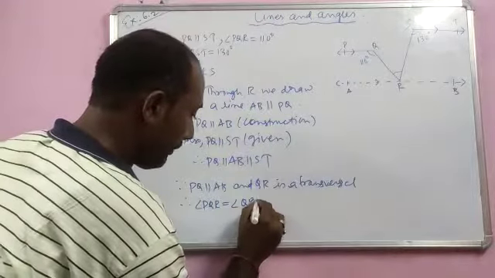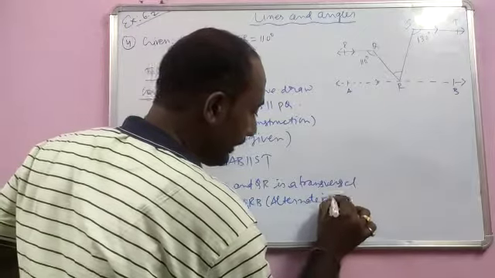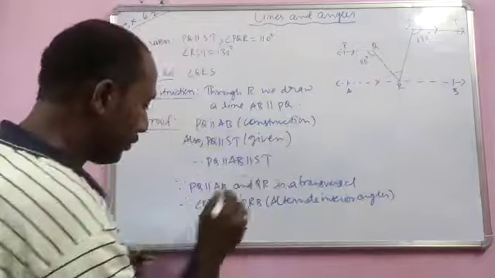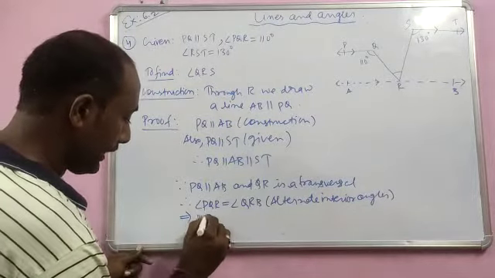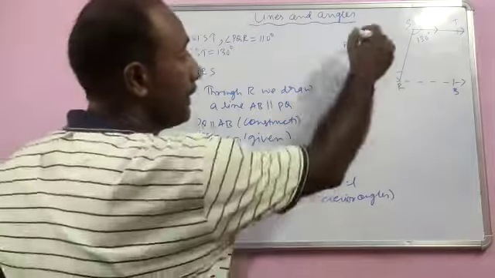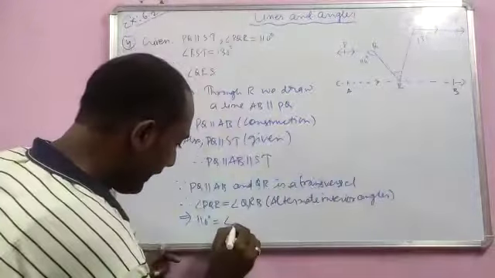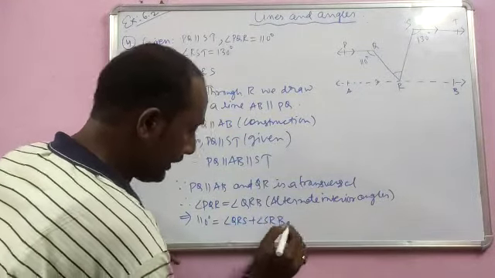Angle QRB are alternate interior angles. Once we prove they are equal, then next we can write that PQR, 110 degree, is equal to QRB. QRB can be written as QRS plus SRB, angle QRS plus angle SRB.